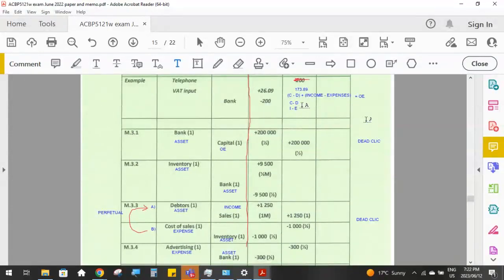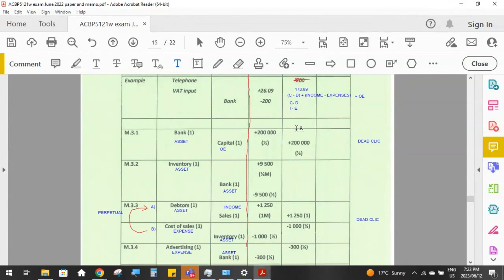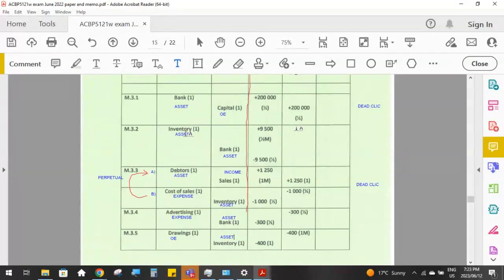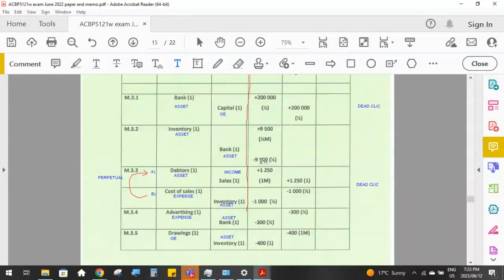You must use these rules here for owner's equity, that owner's equity is C minus D and I minus E. You must be able to identify whether each of these account names that you are debiting or crediting, are they an asset, a liability, or expense or income? And then you must be able to decide, is that account increasing or is it decreasing? Okay, plus all of your other rules.